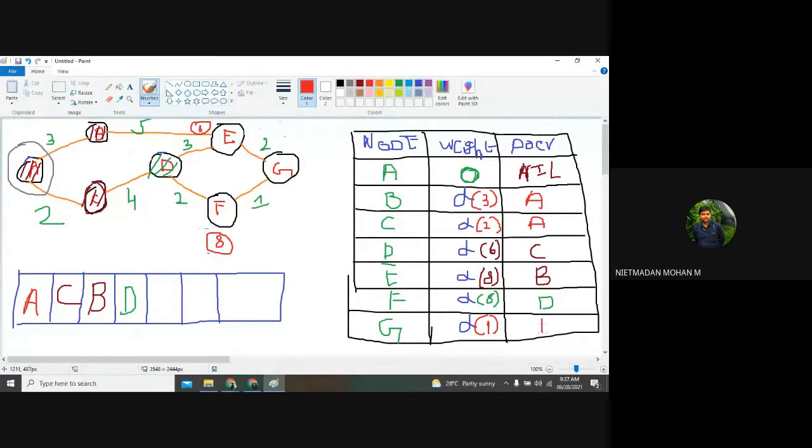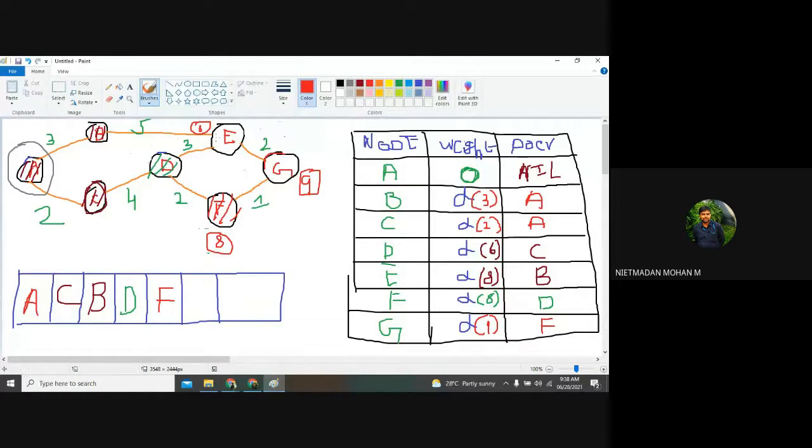And the previous node will be F. So what is the weightage of G? 9. So the weightage of G will be 9. Now only one node is pending. Now we can start with G.